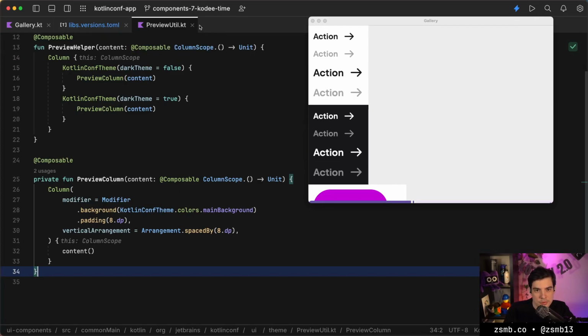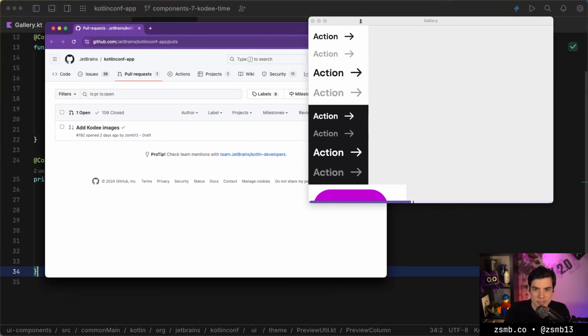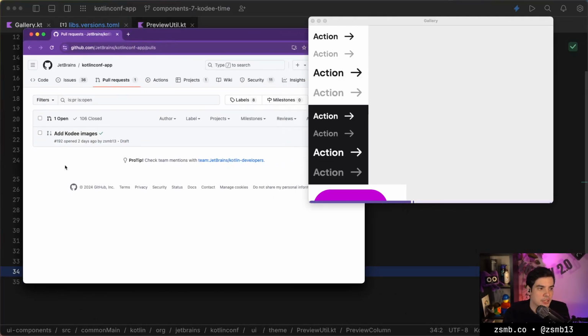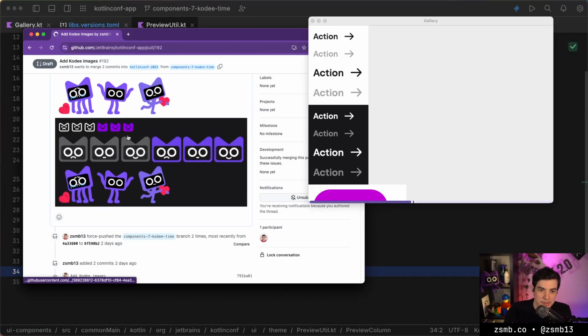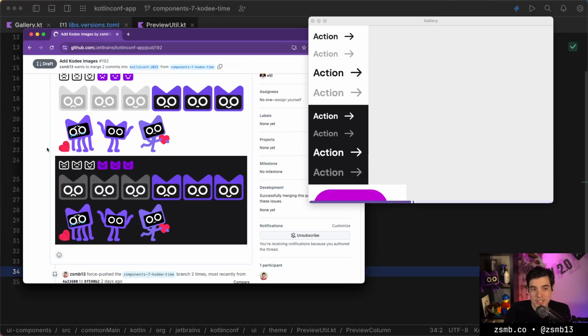Let's go to some sort of branch. So right now we're on components 7, which is just like a straight numbered branches that I've been building more and more of these components on. If we look at the repo in the meantime, we can see that I have a currently pending PR from this branch, which adds so much code to the app.